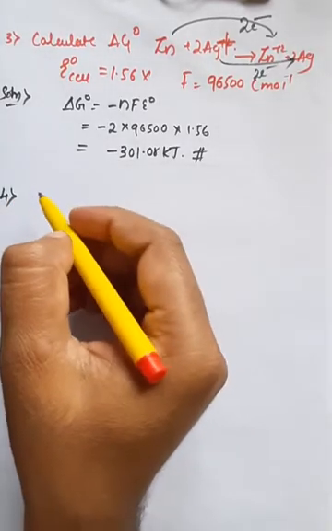So we'll solve the fourth one. I will solve one more problem, and the next problem I will give as homework for you.